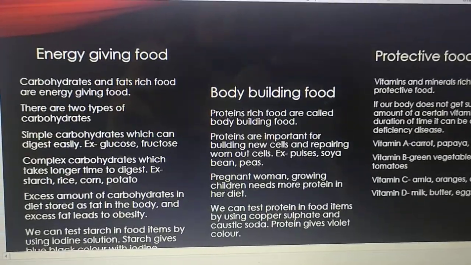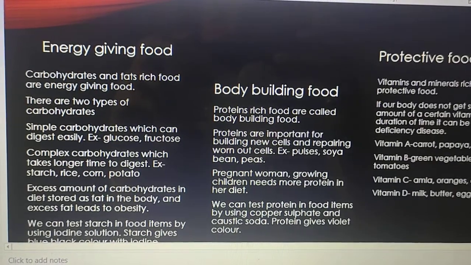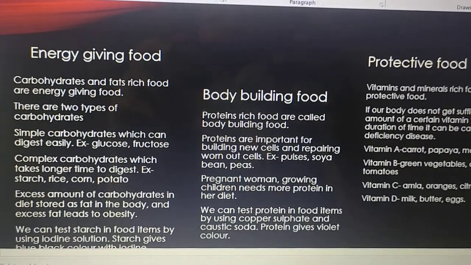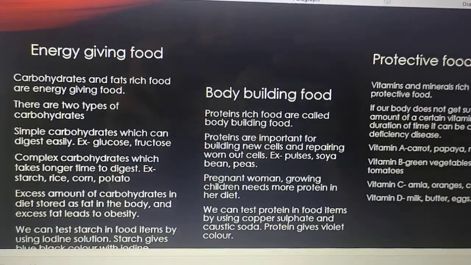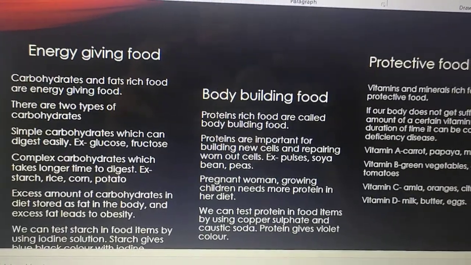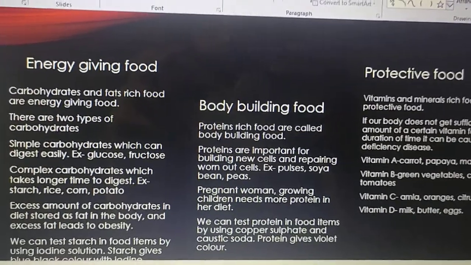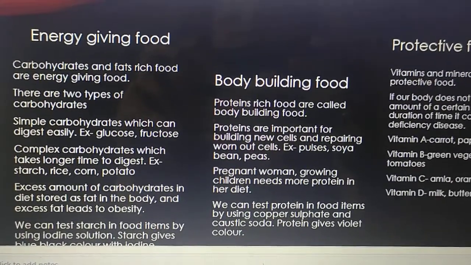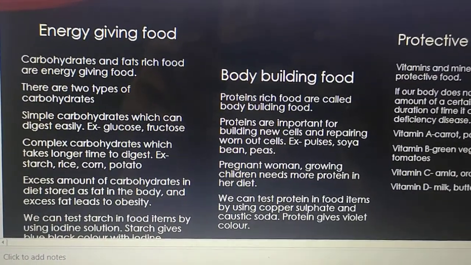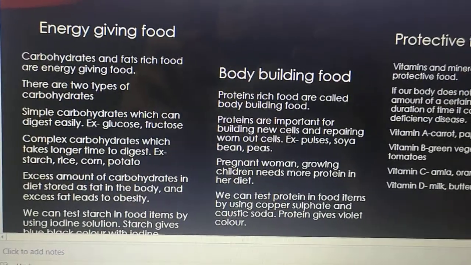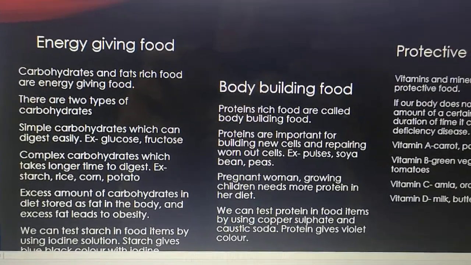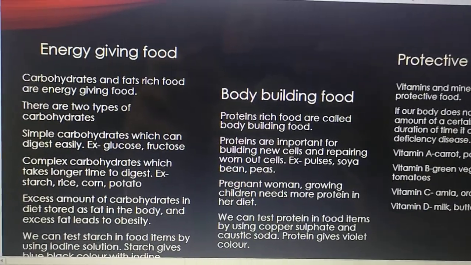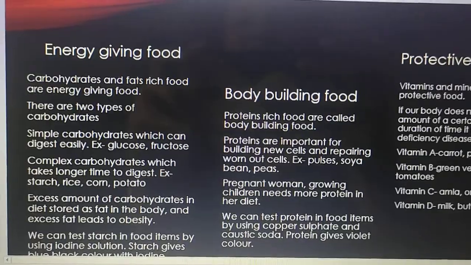There are two types of carbohydrates: simple carbohydrates and complex carbohydrates. Simple carbohydrates are those which can be digested easily, we have read this in the chapter, and complex carbohydrates take a longer time to digest. Examples of simple carbohydrates: glucose, fructose, maltose. These are the simple carbohydrates. And what are complex carbohydrates? Starch, rice, corn, potato. These are complex carbohydrates.